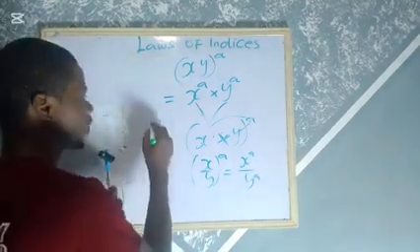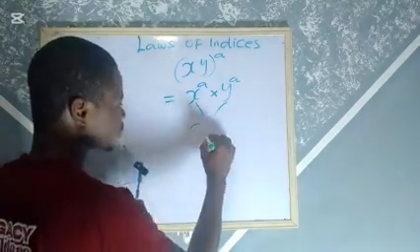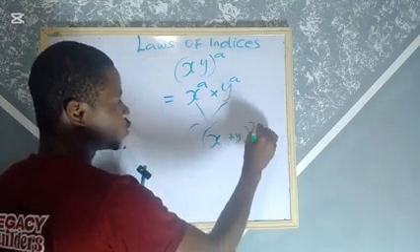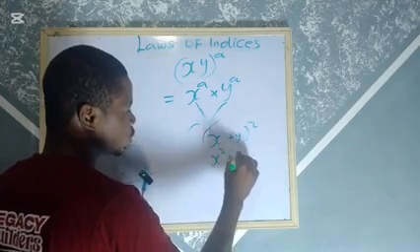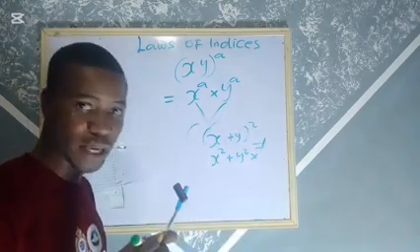That is, if you have something like, sorry, let me clean this. If you have something like x plus y all raised to power 2, this is not the same as x to the power 2 plus y to the power 2. Please, it's not the same. It's not the same. I beg you, don't make that mistake.